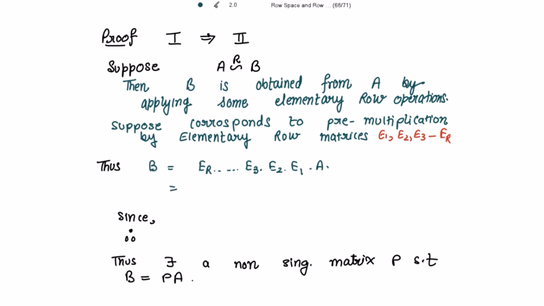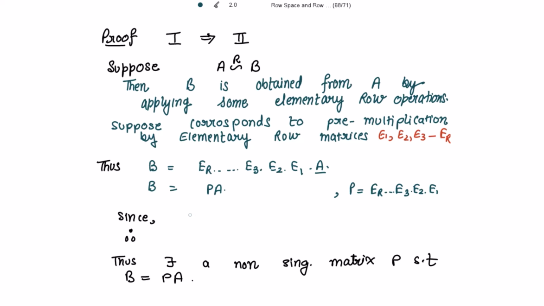Let's take all this multiplication of these row elementary matrices to be P, where P is equal to the multiplication Er, so on, E3, E2, E1. Further, B is equal to P times A, so we get B is equal to PA.